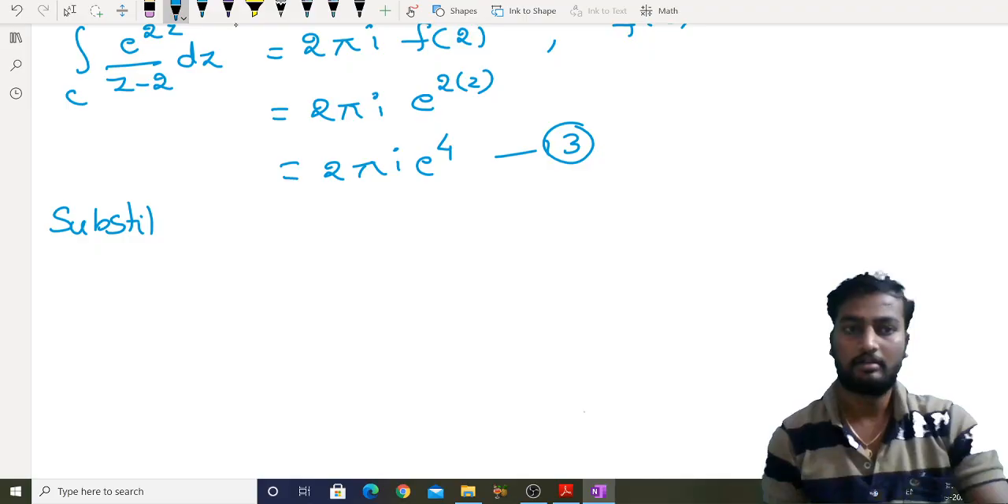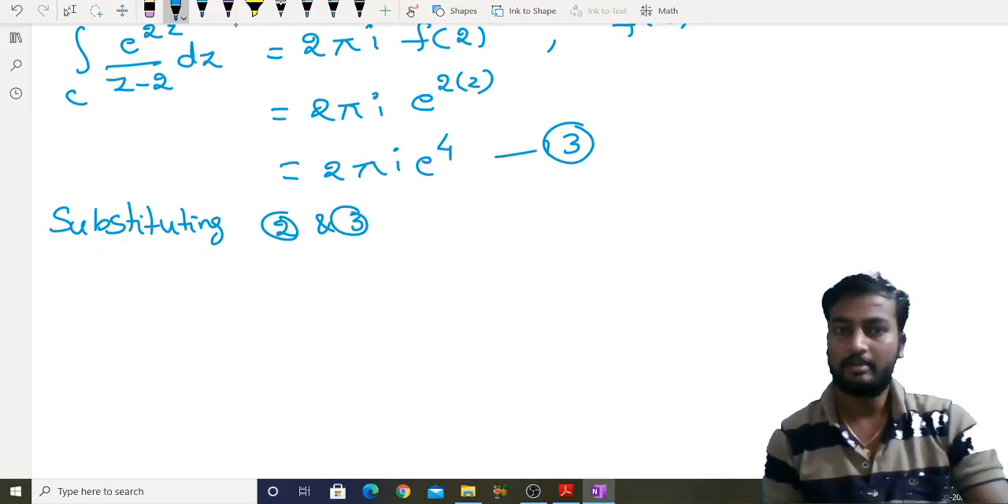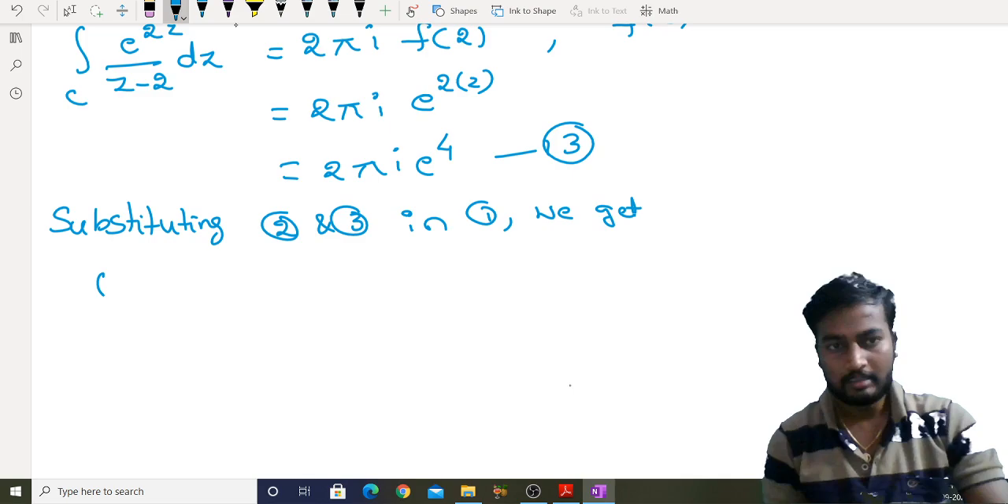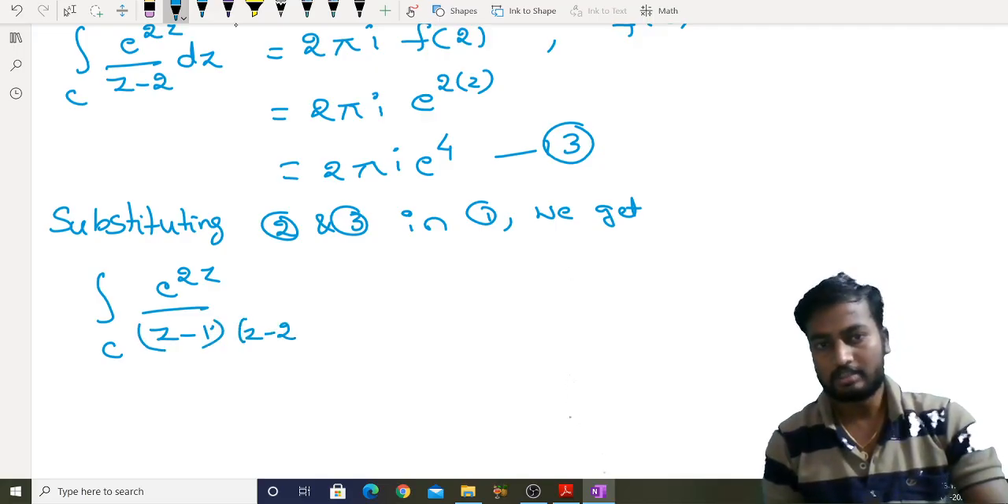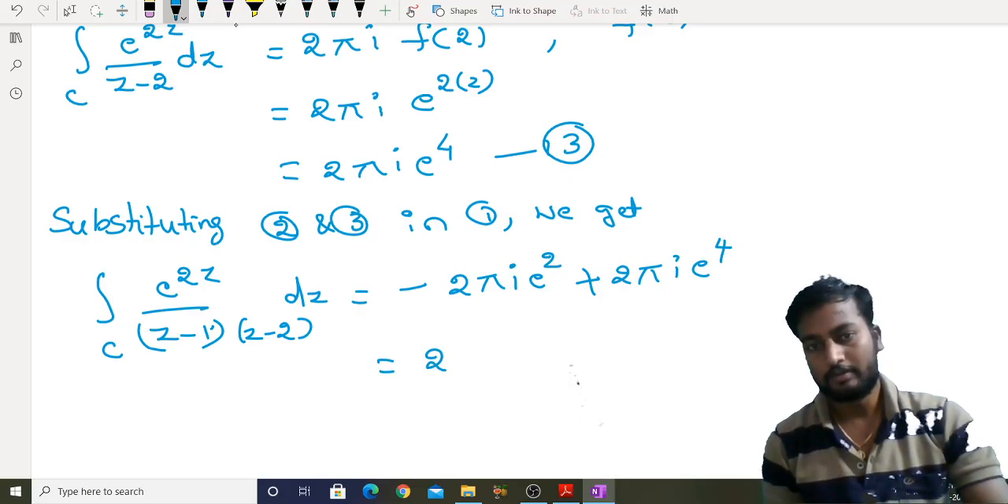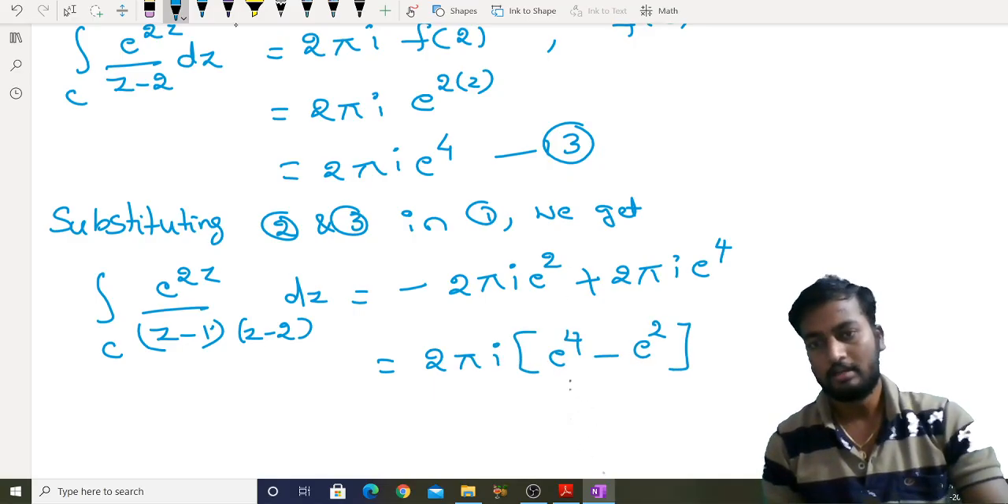Substituting 2 and 3 in equation 1, we get integral over C of e power 2z by z minus 1 into z minus 2 dz is equal to minus 2 pi i e square plus 2 pi i e power 4, right? So if we take common 2 pi i, it is e power 4 minus e square.